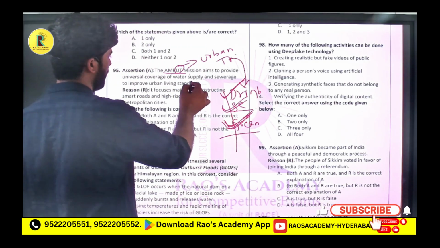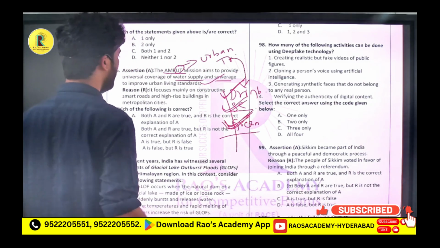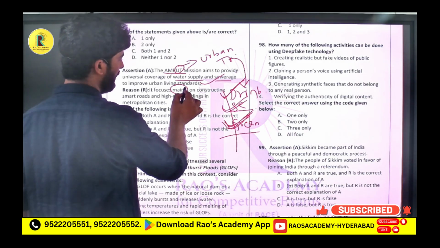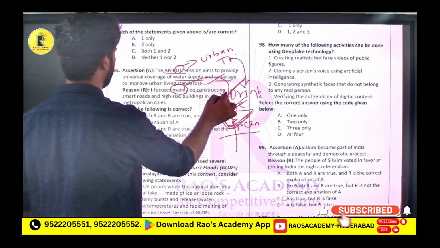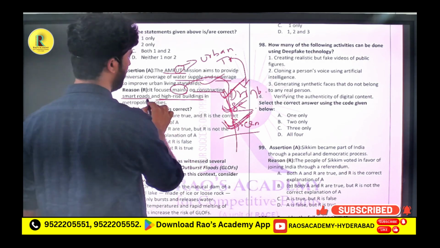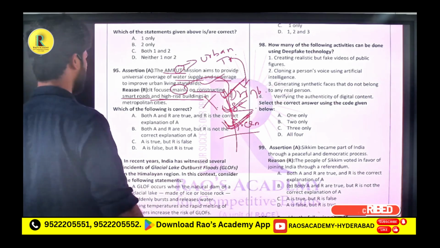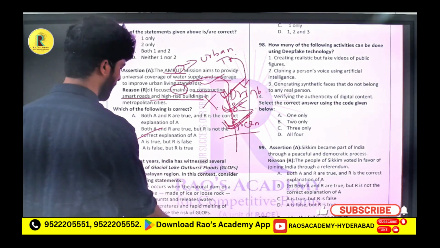So they are saying about water supply and sewage. This is correct. It focuses mainly on drinking water, sewage, and greenery. And they are saying it is constructing roads and high-rise buildings. It is not the purpose of this. So the second is wrong. So A is true and R is false. Okay.